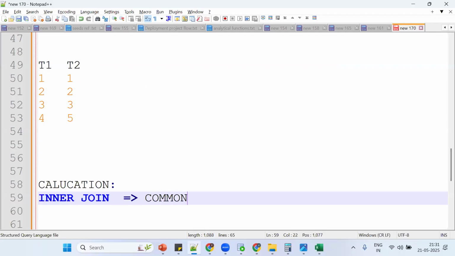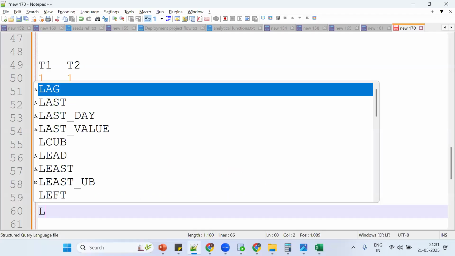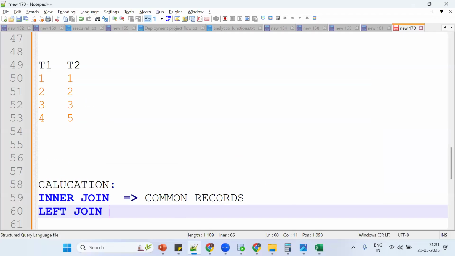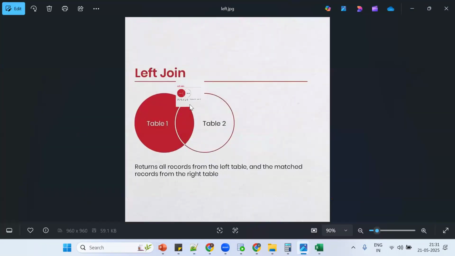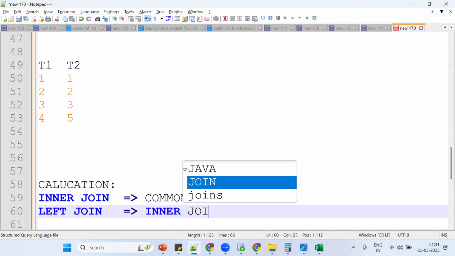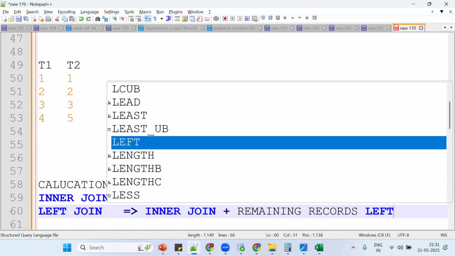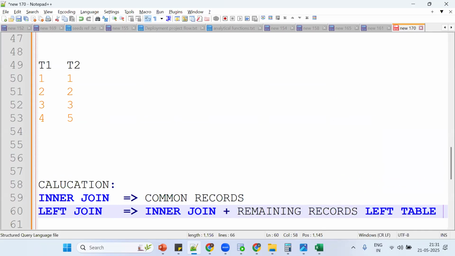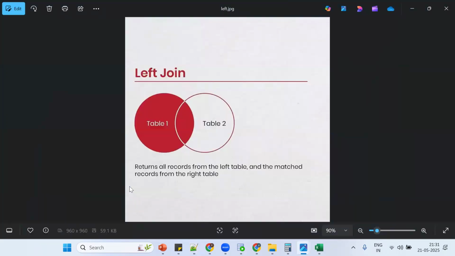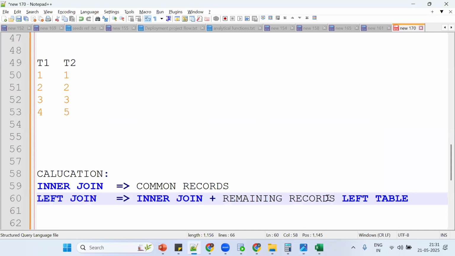What is left join? Tell me, left join is nothing but what? Inner join, the common records, plus the remaining records from the left side table. Got the point? So this is the functionality: inner join plus remaining records from the left table.